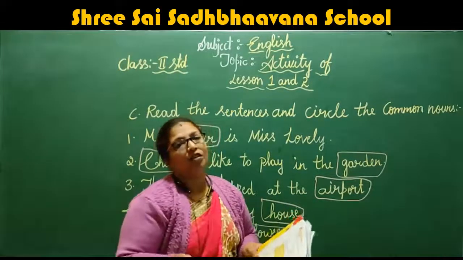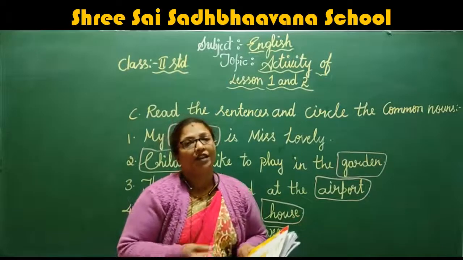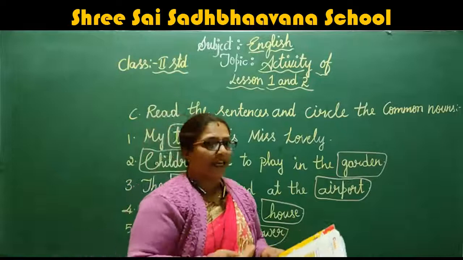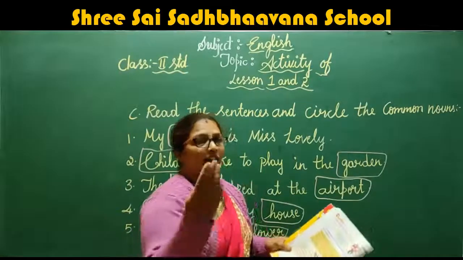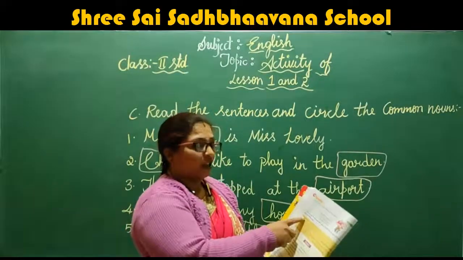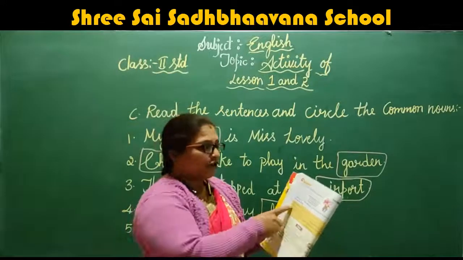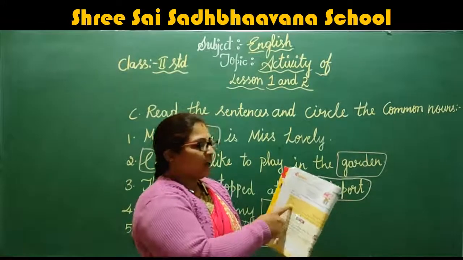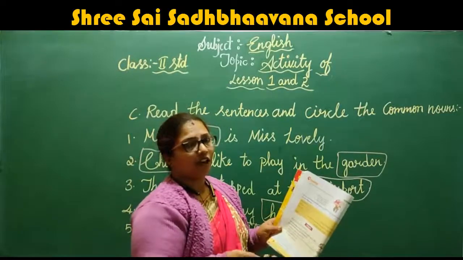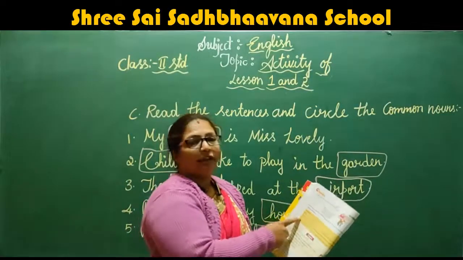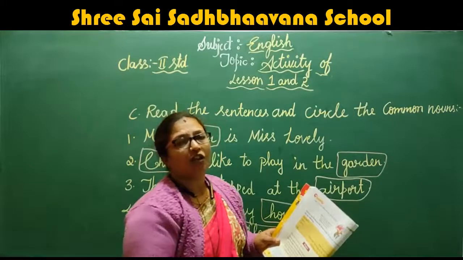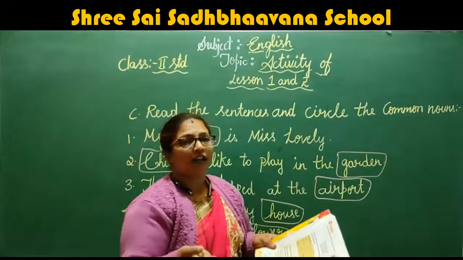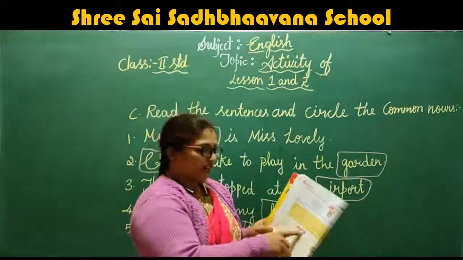So I like to spend time with small kids. That I am saying about myself, right? So like that only you should write here. My name is, you should write your name. I am a dash, you should write what you are. I live in, where you are living, your home address, and who are all staying with you, their names. And I like, what you like, you should write here.